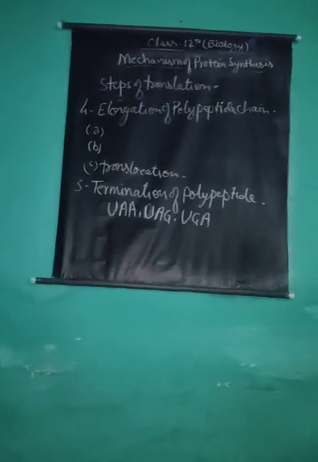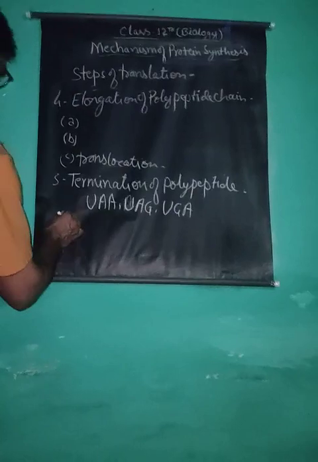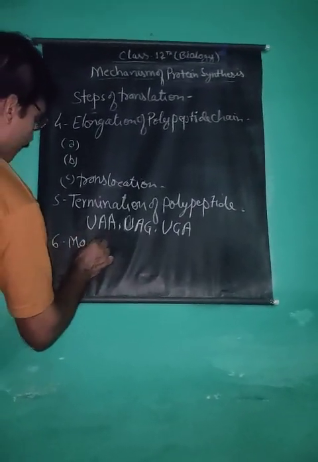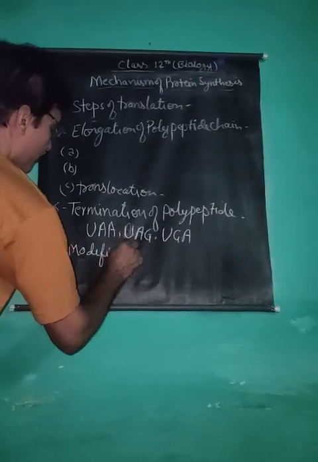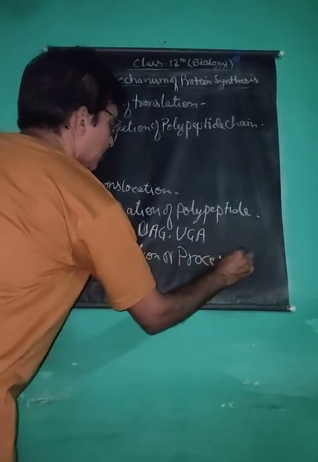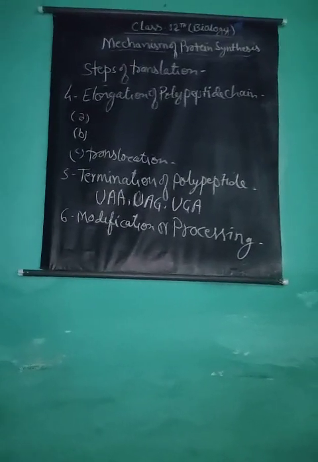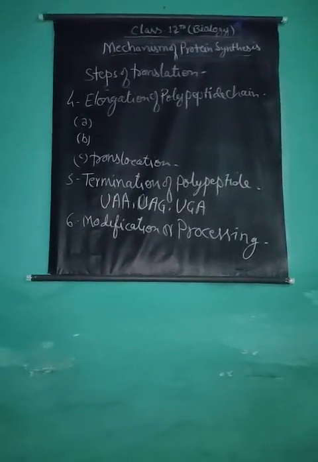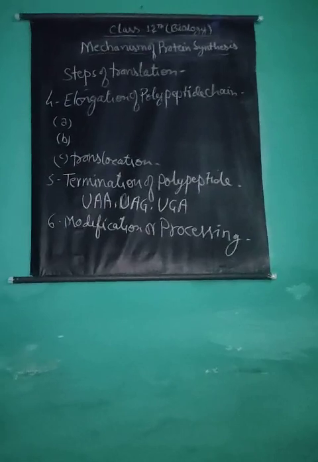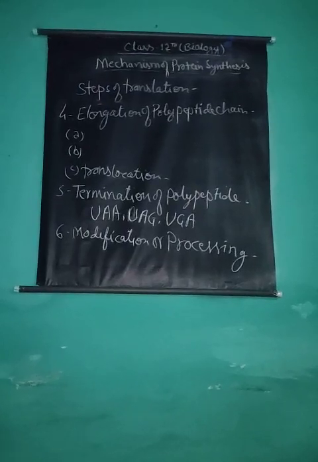The last step of protein synthesis is modification or processing of the released polypeptide chain. The released polypeptide chain is a linear molecule having primary structure. Proteins have primary, secondary, and tertiary structures.